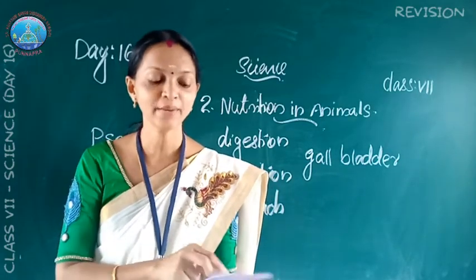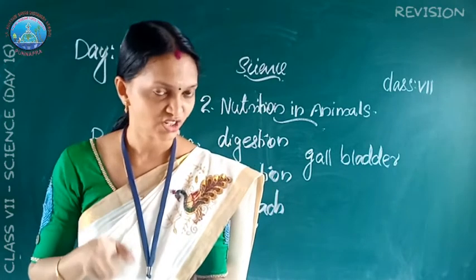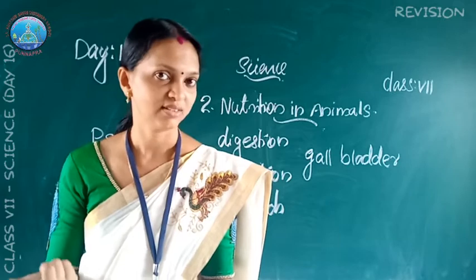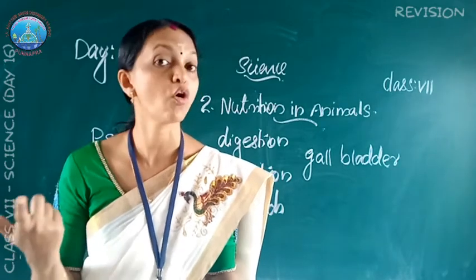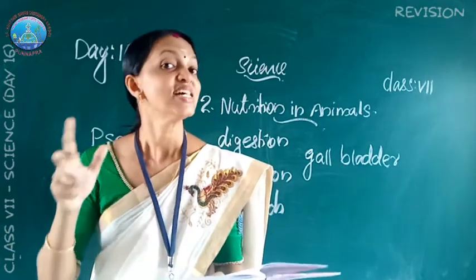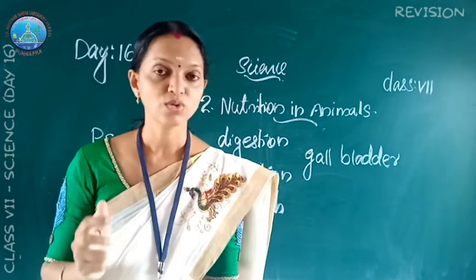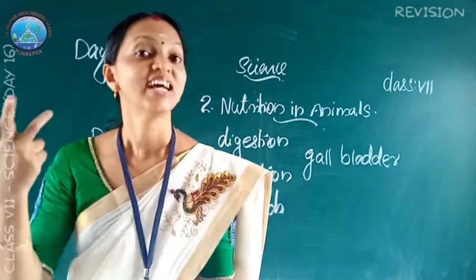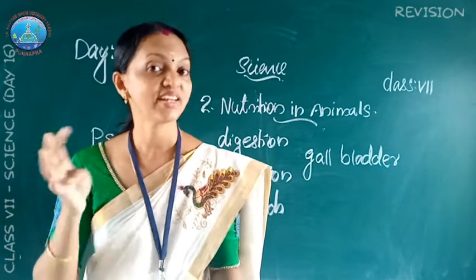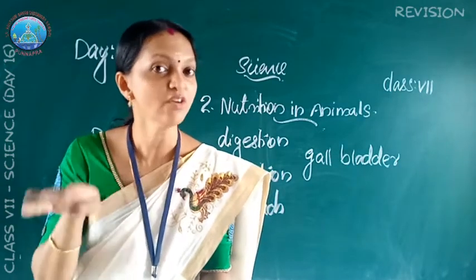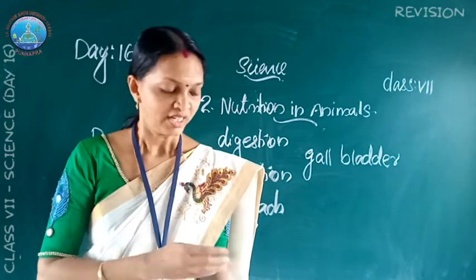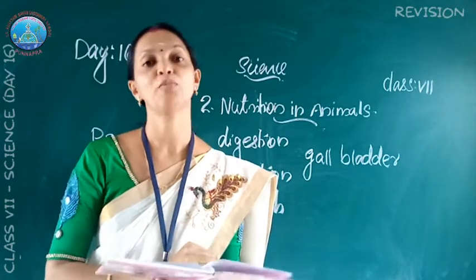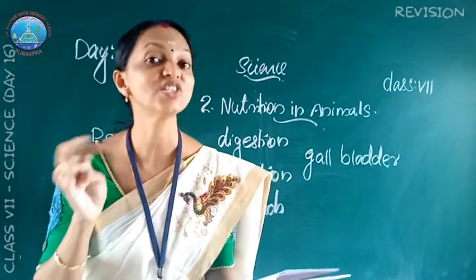Okay, dear children. So first question, what is digestion? We name the various digestive organs of human. We know digestion is the breakdown of complex components of food into simpler form. Then mouth, buccal cavity, food pipe, stomach, small intestine, large intestine, rectum and anus. These are the digestive organs in our body. Next question, ingestion. The process of taking food into the body is called ingestion.